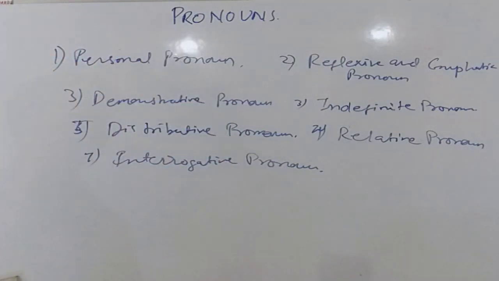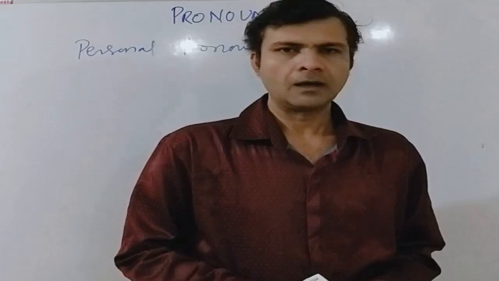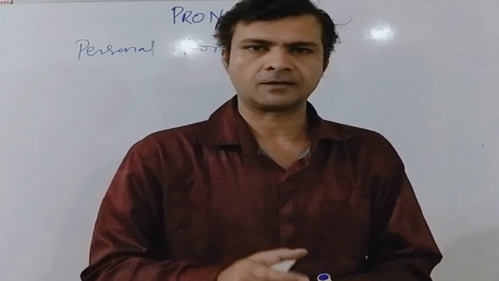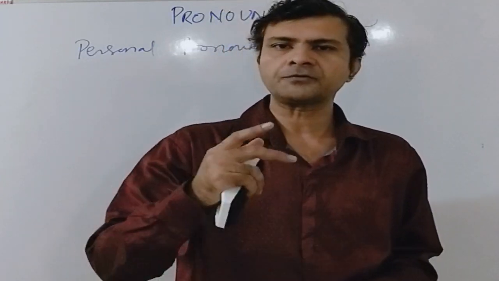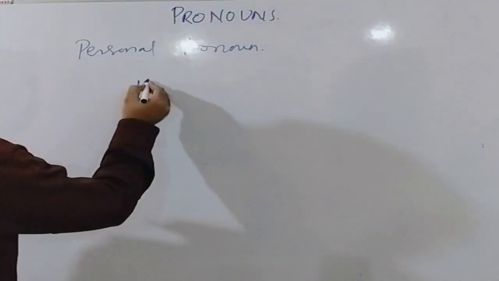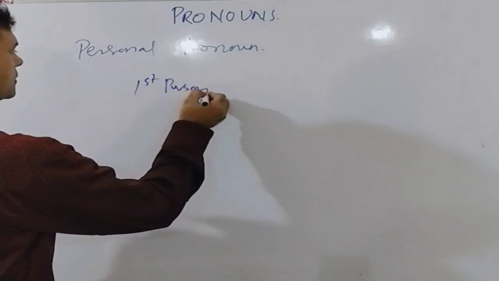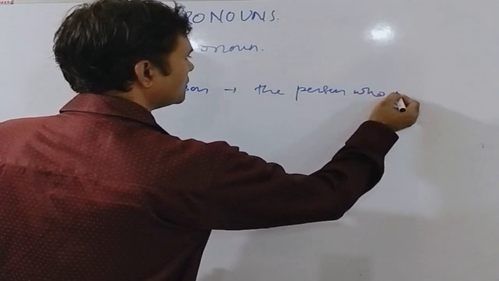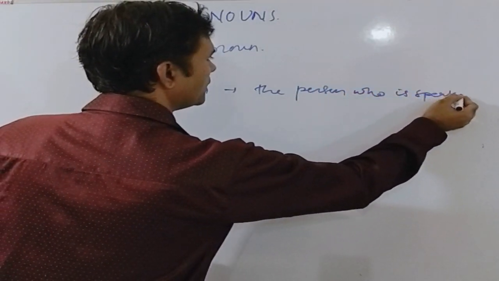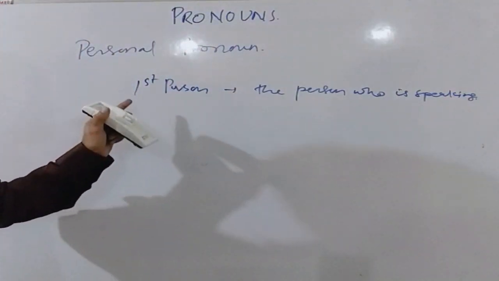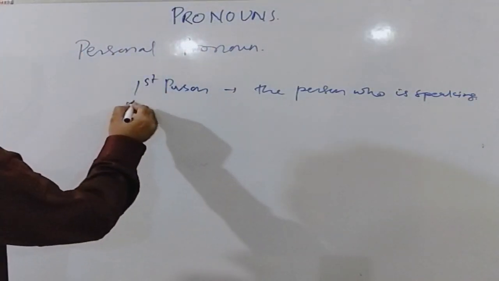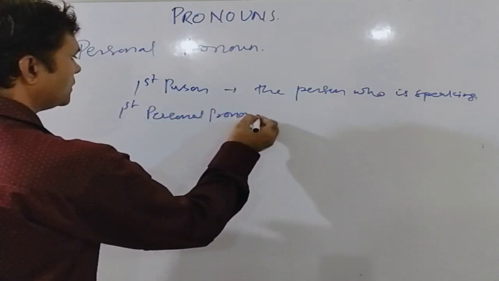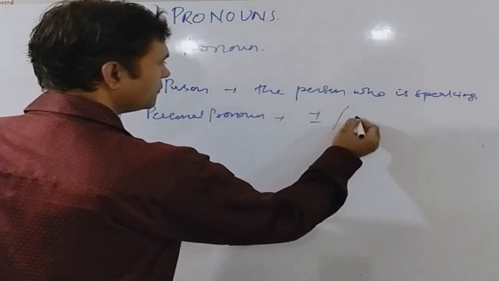So let us take the first type, personal pronoun. A personal pronoun is a word that can be used in place of the name of a person. But the person can be of three types. First person, the person who is speaking. And to replace the name of the first person, we use first personal pronoun. And these are I or we.